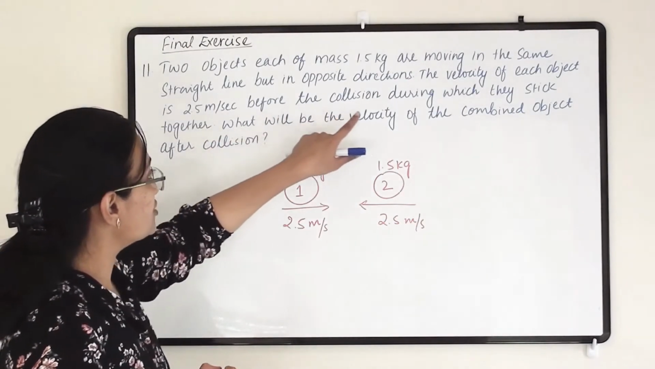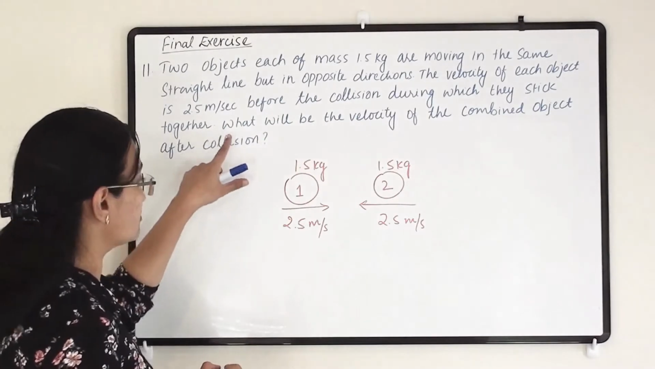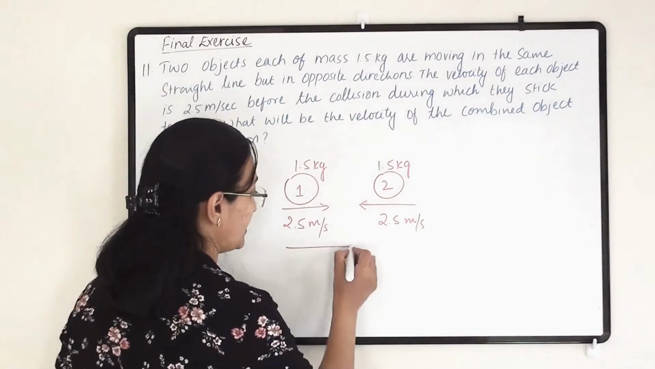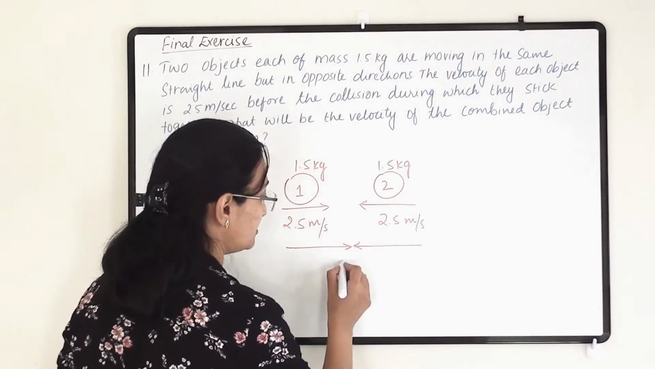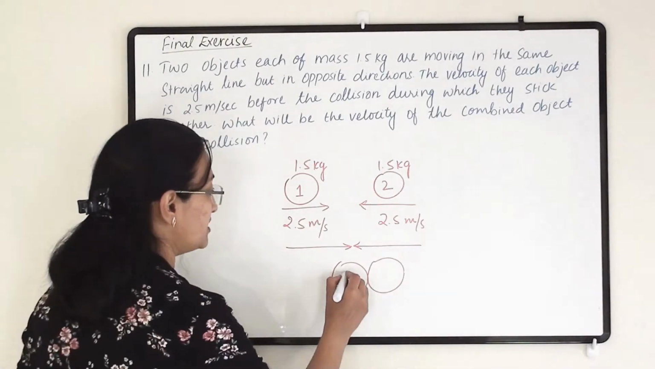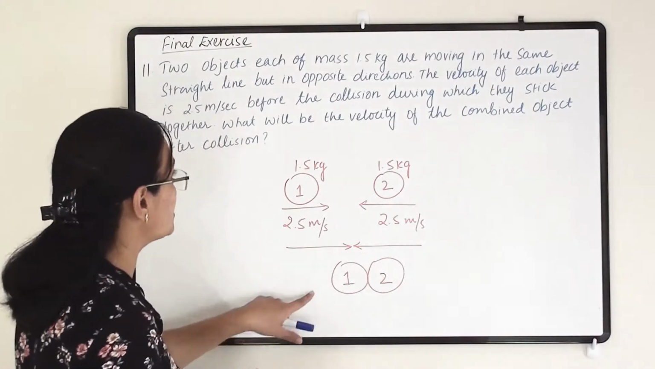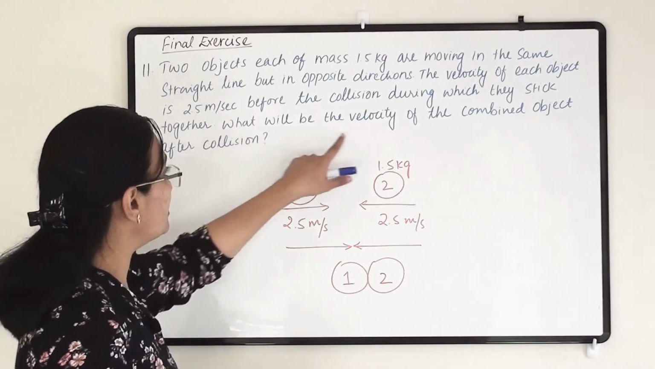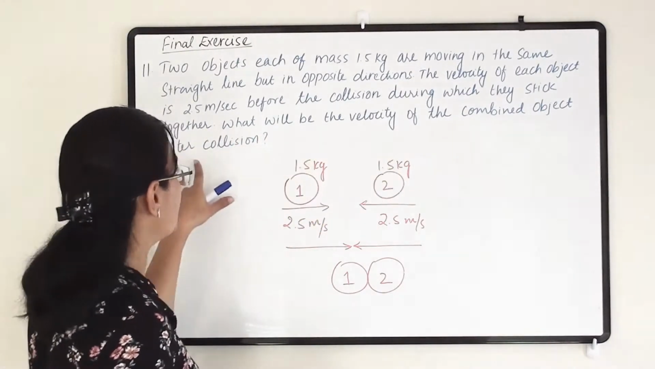Before the collision, during which they stick together. So after collision, when they collide with each other, they will stick together. This object 1 and object 2, they both will stick together. What will be the velocity of the combined object after collision?